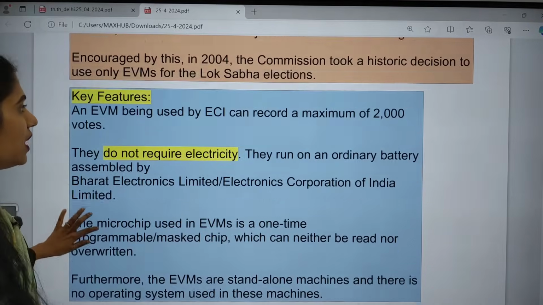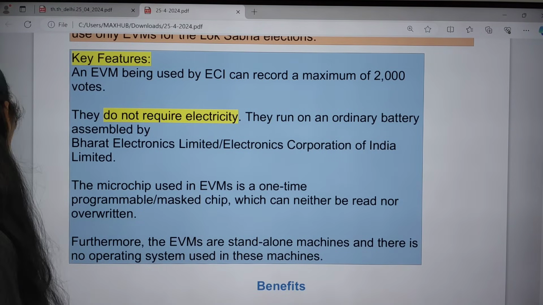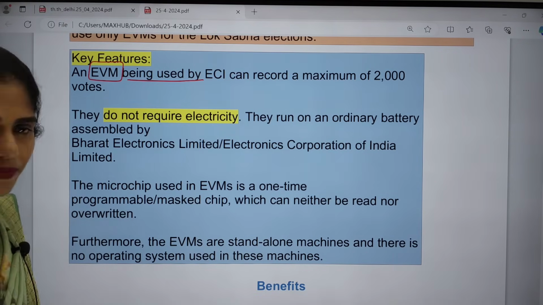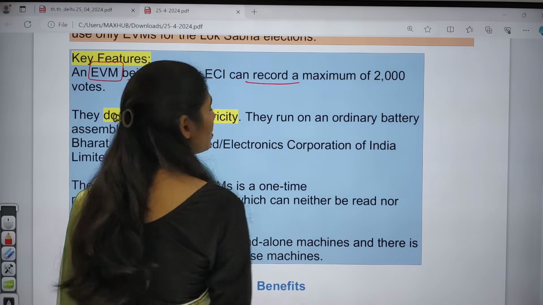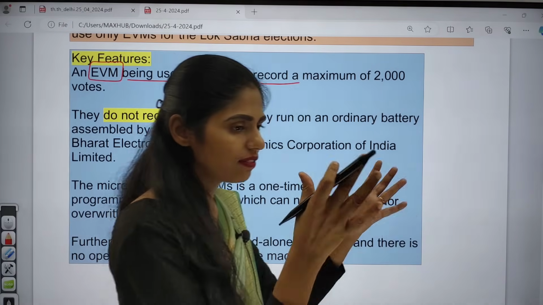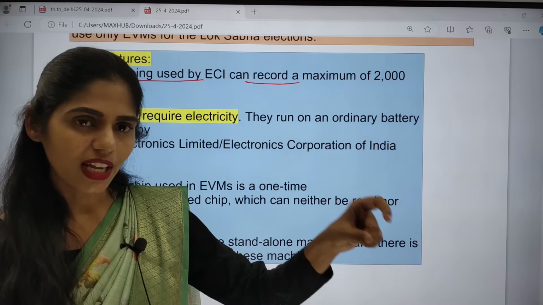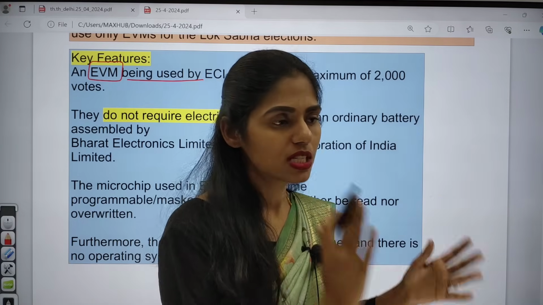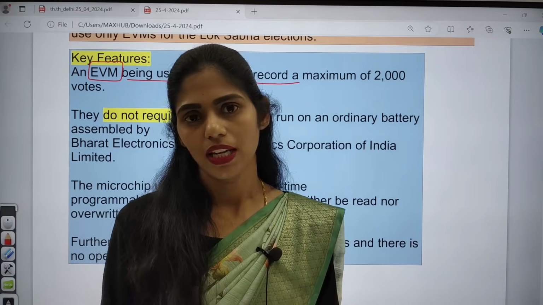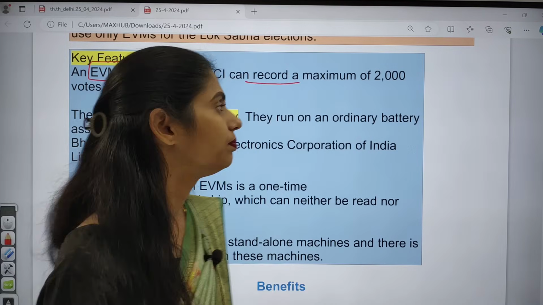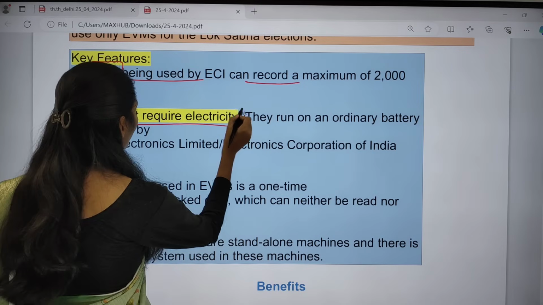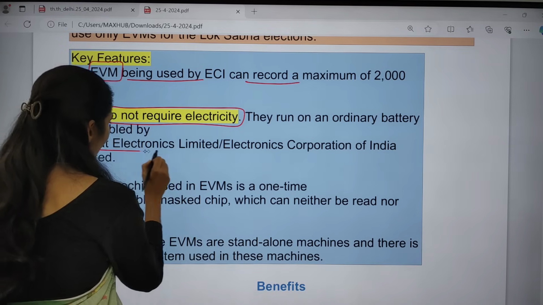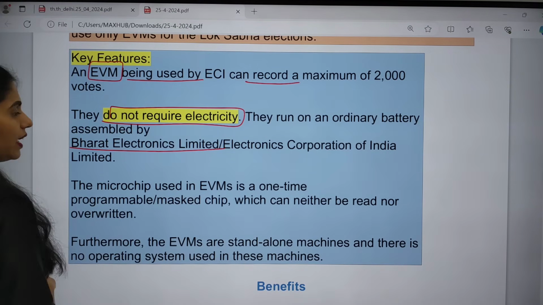Now let us see the key features of electronic voting machines. These EVMs used by the Election Commission of India can record a maximum of 2000 votes. After 2000 votes are cast, the officer present in that polling booth keeps that machine aside, and a new EVM is taken for the rest of the voting. They do not require electricity at all. They run on an ordinary battery, assembled by Bharat Electronics Limited.